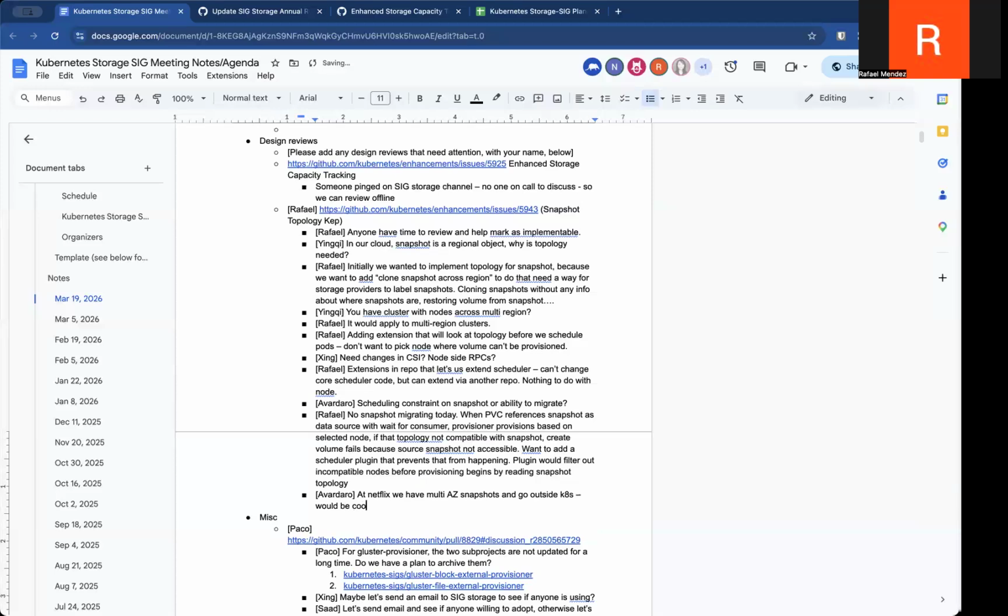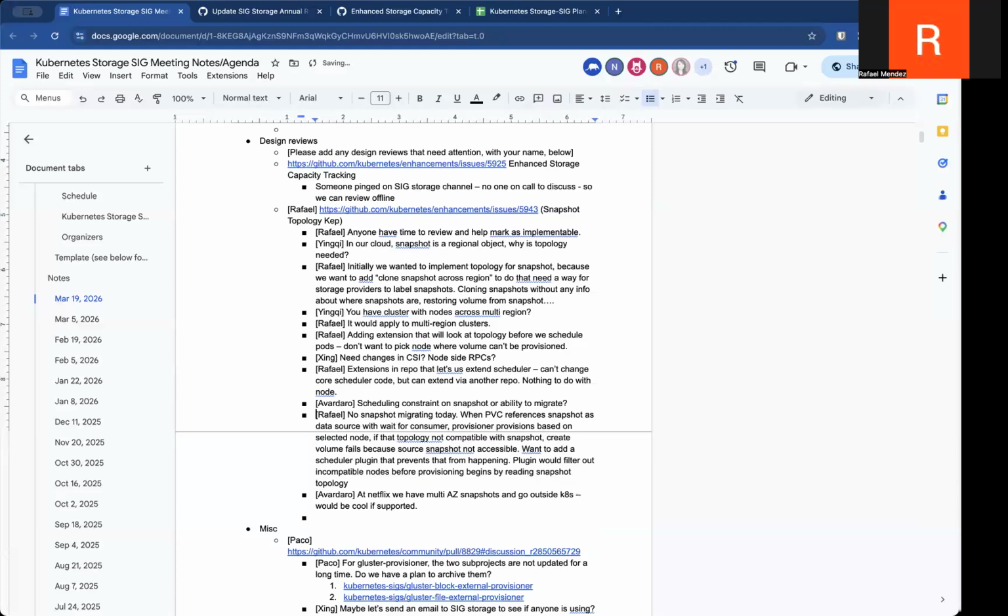Yeah. Ideally, if this gets implemented for snapshot topology, and then we follow up with snapshot cloning, that would address your use case of being able to clone the snapshot to any region, AZ, etc., that you want. So ideally, that's exactly the use case that we're addressing. I'm glad to hear that.